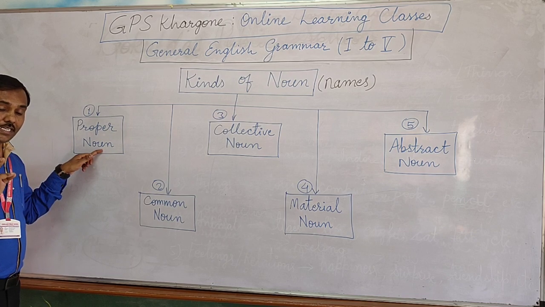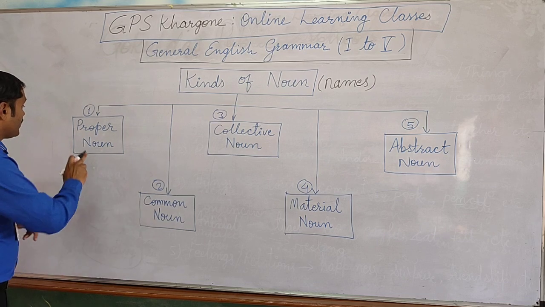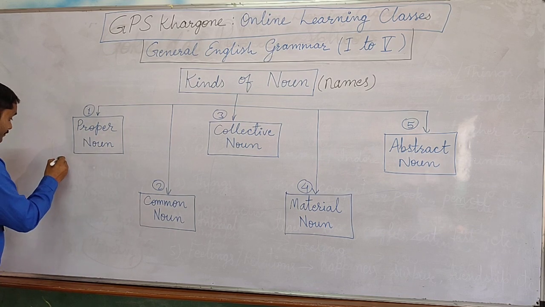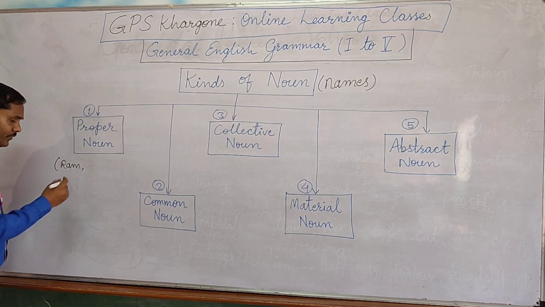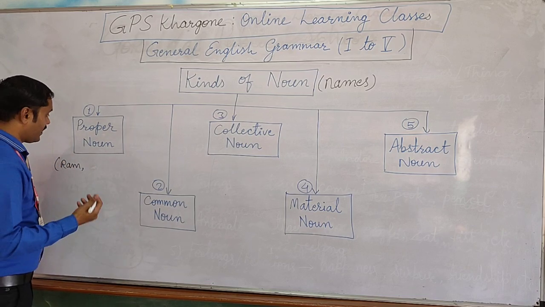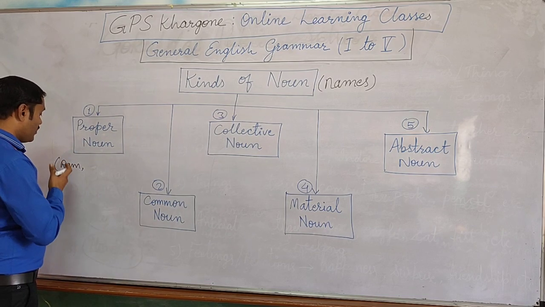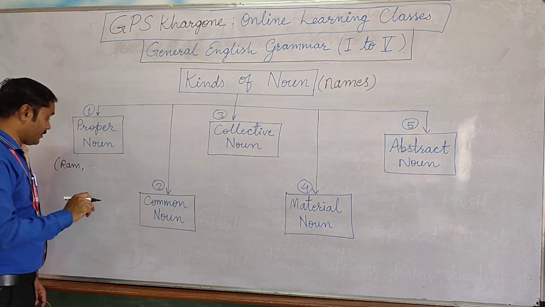Now these unique names are given to all: persons, places, things, animals, everybody. Just like, for example, Ram is a unique name of a boy. Sita, Rita, Riya, all these are proper names given to a specific person.